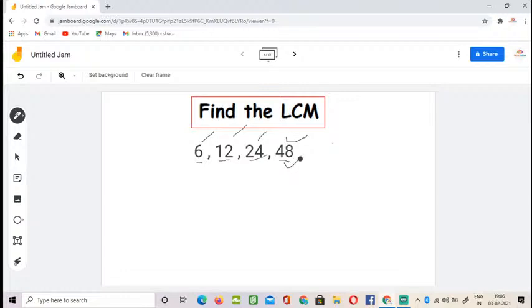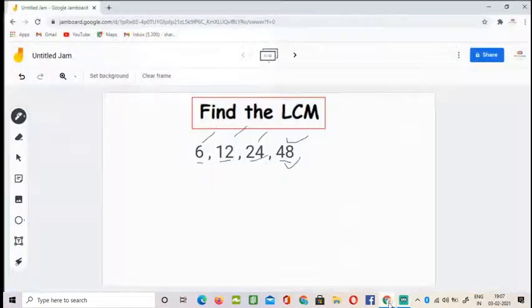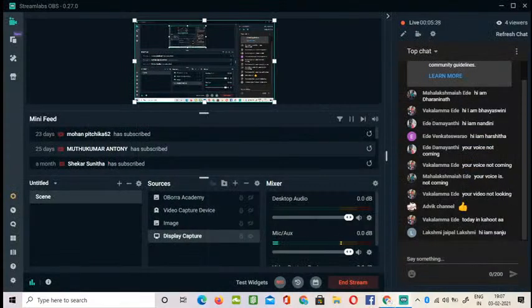If you understand, just give a thumbs up in the chat box so that I can understand. I have not got any thumbs ups. I'm waiting for the thumbs ups. If you cannot understand, I'll repeat it again. Still no thumbs ups.